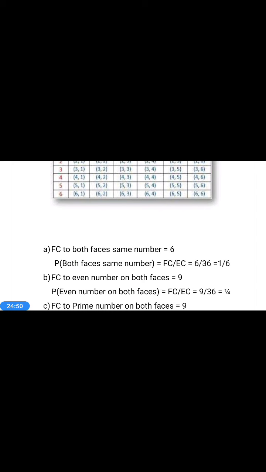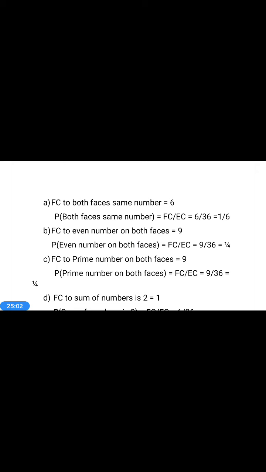Maybe 1, 1, 2, 2, 3, 3, 4, 4, 5, 5, 6, 6. Only the 6 cases. So favorable cases to same number is 6. Therefore probability of both faces show same number is 6 by 36 is equal to 1 by 6.